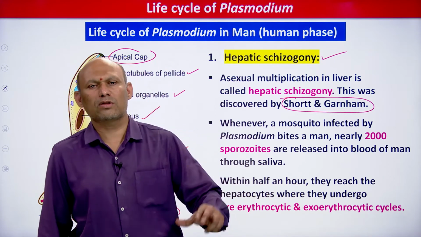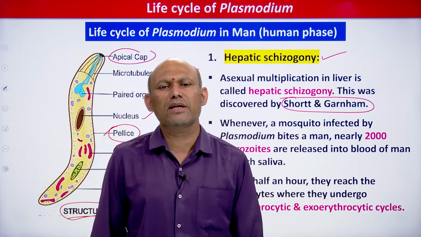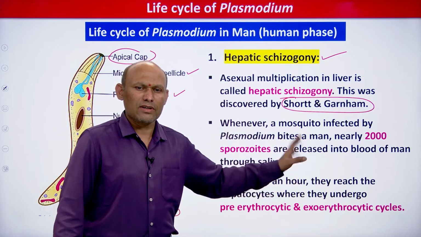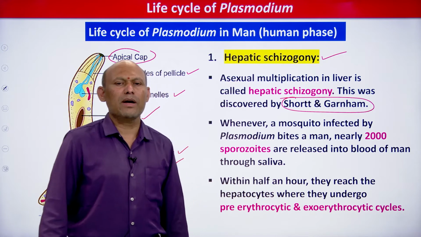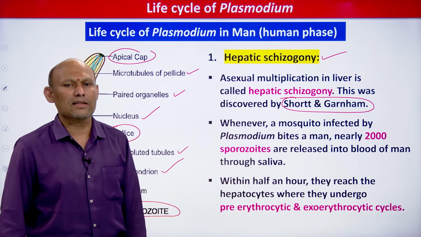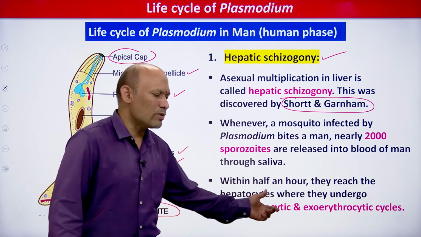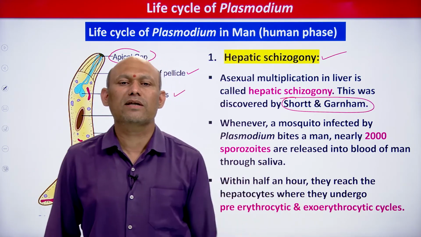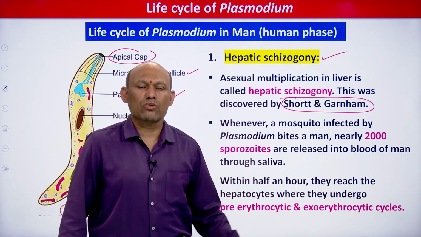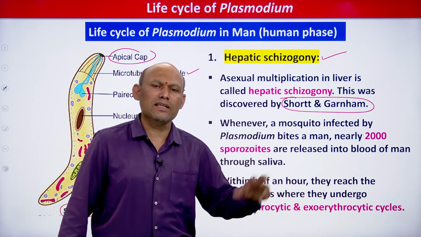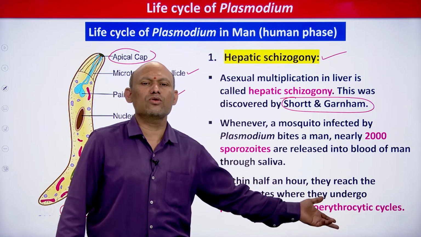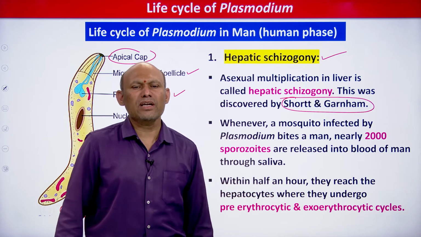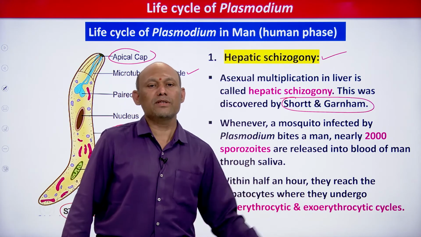All you need to remember, hepatic schizogony means asexual multiplication in hepatocytes, right. The sporozoite undergoes asexual multiplication in hepatocytes, and that is called hepatic schizogony. It occurs in liver cells, that is why it is called hepatic schizogony. In hepatic schizogony some cycles are there. First cycle is called what, students? You need to remember, pre-erythrocytic schizogony, before RBCs. Exoerythrocytic schizogony, exo means outside RBC. These are cycles of asexual multiplication in liver cells, not in RBCs, you need to remember, students.